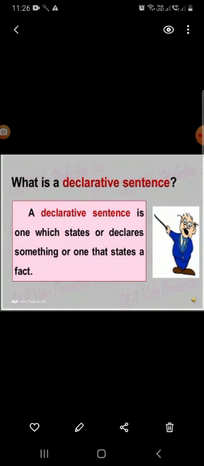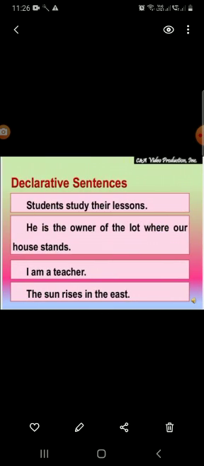The first one is declarative sentences. These sentences are ones which state or declare something, or one that states a fact. That means those sentences which declare or make any statement are known as declarative sentences, or we may say assertive sentences. Let us see some examples.